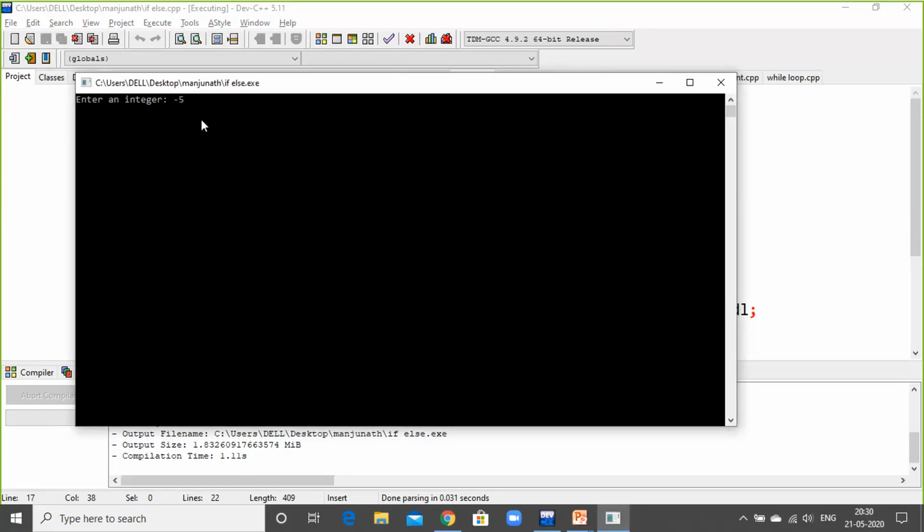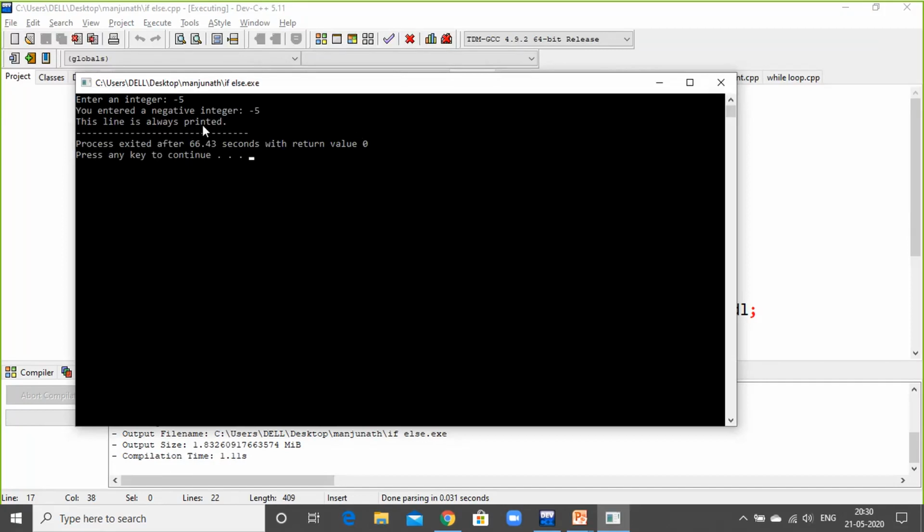If I press enter, cin will accept your input, that is the number, and check the condition. The first condition was, is this number a positive number? And the second condition was, is this number negative? So if I press enter, you should get the output of this program. You have entered a negative number. So the output is, you entered a negative number, that is -5. This line is always printed, that is an extra line printed here, which was written in the program. So this is about the negative number.